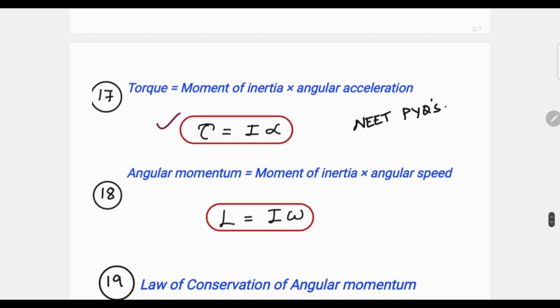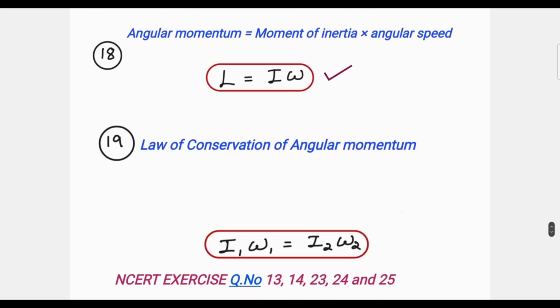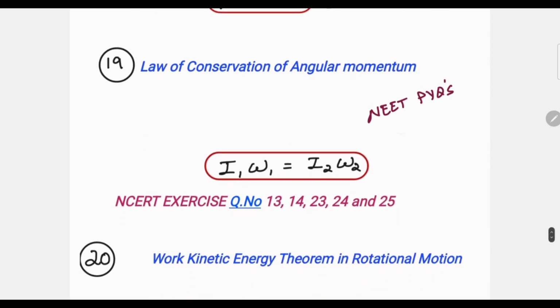Next is angular momentum. Already we have defined angular momentum. Then in terms of moment of inertia, it is written there: L equals I omega. Now again comes the law of conservation of angular momentum. As previously said, if you check your NEET previous year question papers, PYQs, you can see questions based on this concept. Very important, a VIP point. Now, how to apply this concept? That model is available if you refer to NCERT exercise question numbers 13, 14, 23, 24 and 25.